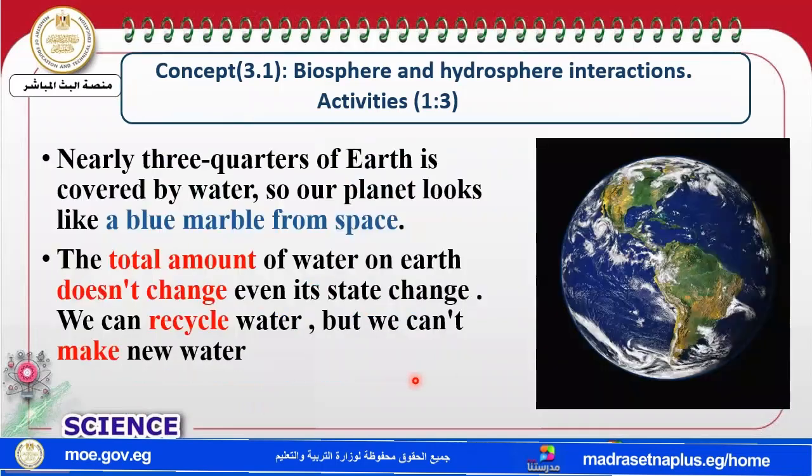Okay, and my dear students, about 3/4, or 71%, of the Earth is covered by water. So if you look at our planet from space, you can see it as a blue marble. Yes, it's a blue marble due to the high percentage of water on Earth.